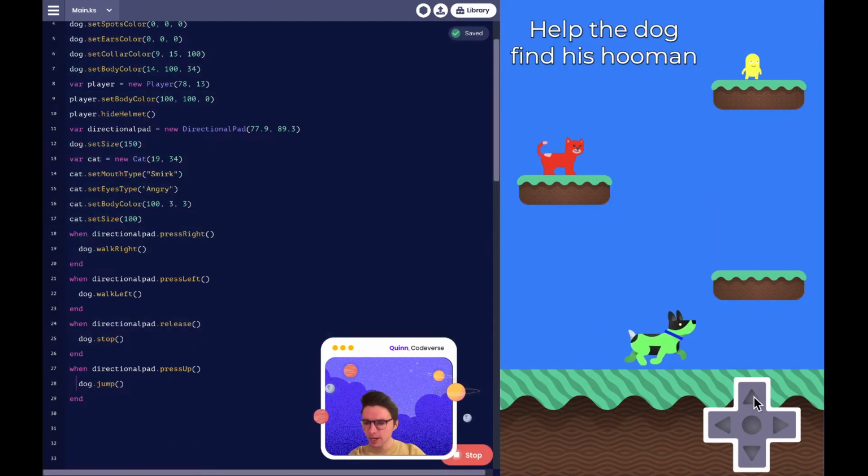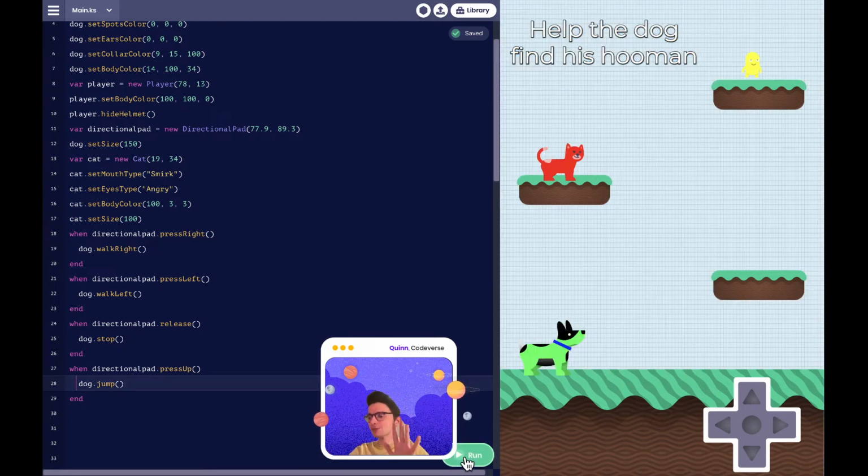All right, let's see it in action. All right, we're walking and we're flying. We're flying up and we're going down. Oh my goodness. Because all of our character objects, so our player, our cat, and dog, are characterized as a character, they have physics built in. Physics allows them to bounce when they hit the ground. Okay, dog, I'll stop. I know, all right. So the dog doesn't like us playing with him, but we need to make our game a little interesting, right?